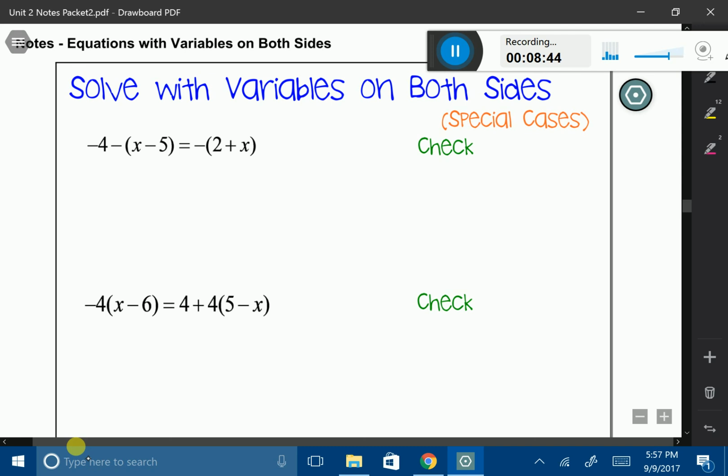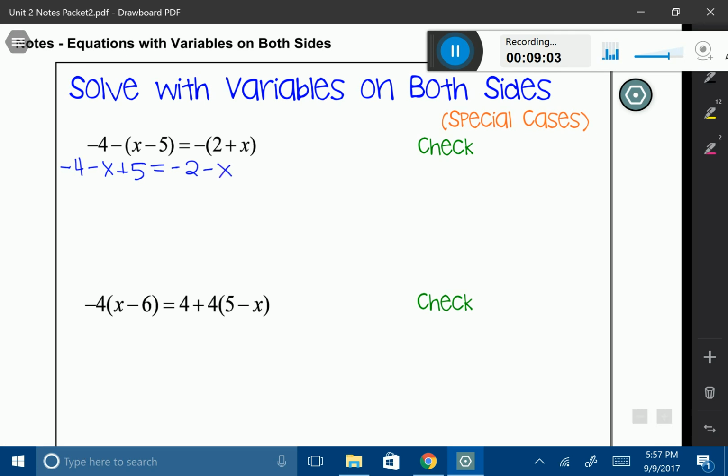Let's go ahead and solve this multi-step equation with variables on both sides, just like normal. I'm going to distribute my negative to give me negative x plus 5. And then I have to distribute another negative, so negative 2 minus x. So I've got my x's on both sides. I could start by moving the x's to one side, or I can move my constants.